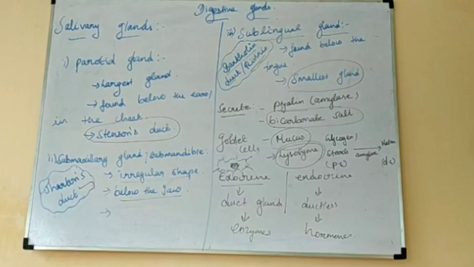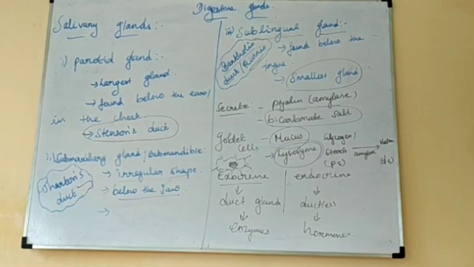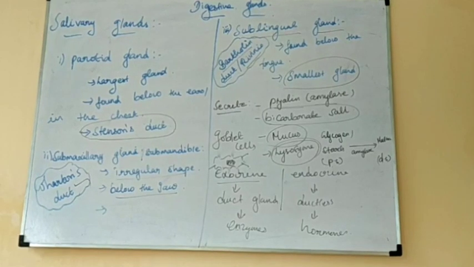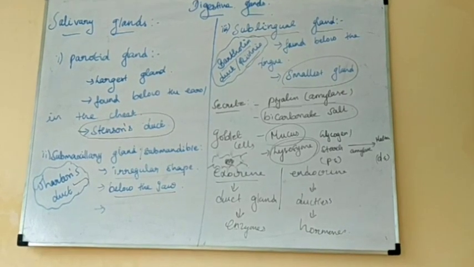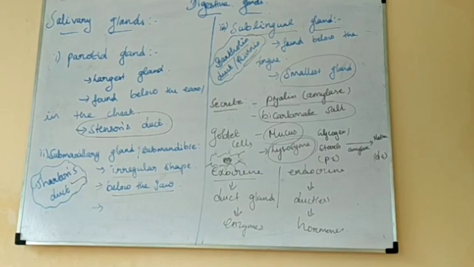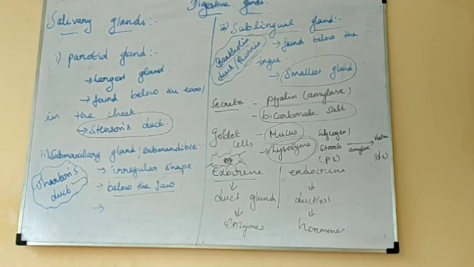What is the main function of ptyalin amylase? Polysaccharide is converted into a disaccharide. What is the role of the bicarbonate salts? Combined with the mucus, it protects our intestinal mucosa. Which cells secrete the mucus? The goblet cells. What is the role of lysozyme? It is an antibacterial agent. Can you understand?